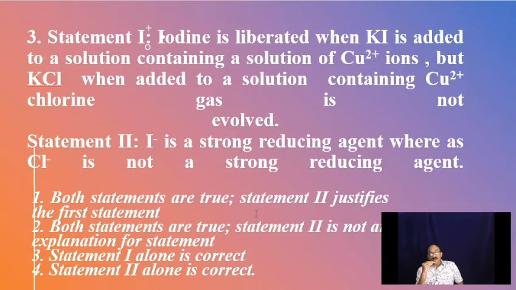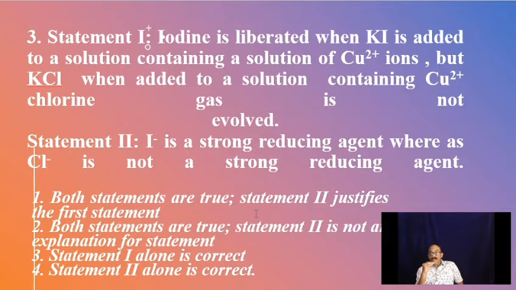Chloride will not release its electron to Cu2 plus. Thereby, it will not become chlorine atom and then chlorine molecule, because Cl minus is stable, because chlorine is more electronegative than iodine. So chloride will be highly stable compared to iodide. That's why iodide is willing to release its electron, whereas chloride is not willing to release its electron.